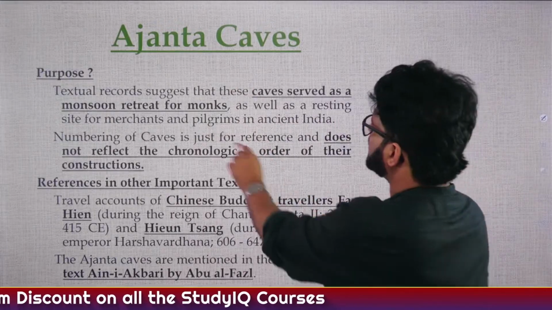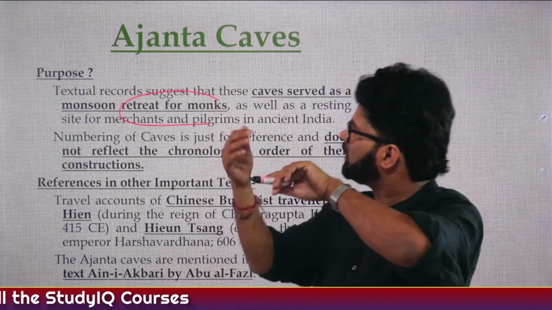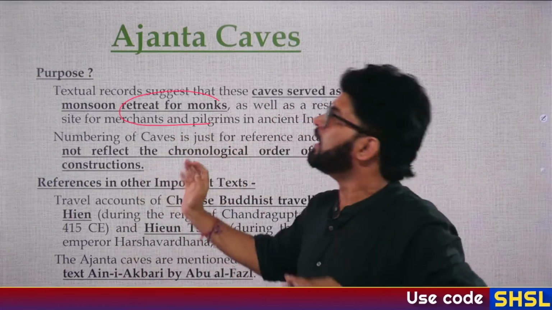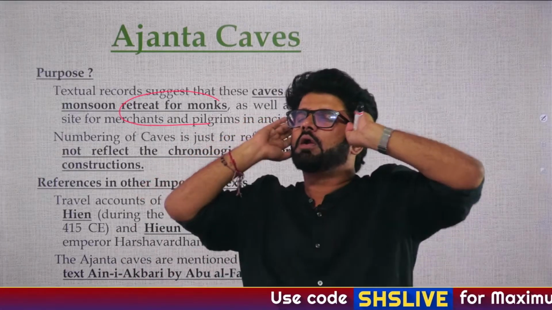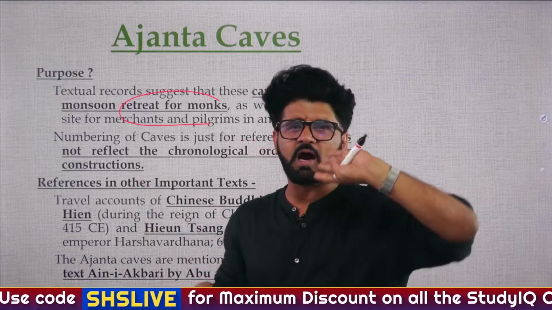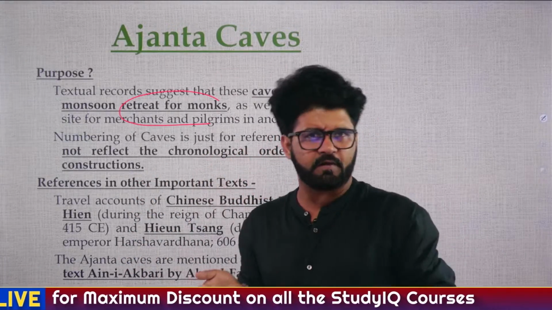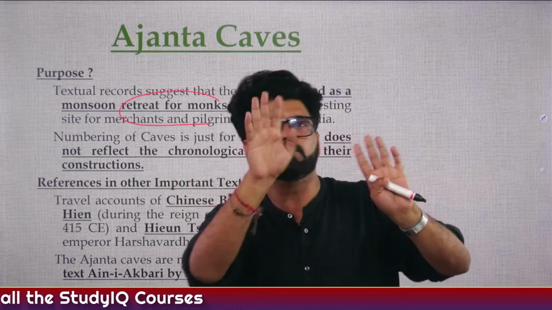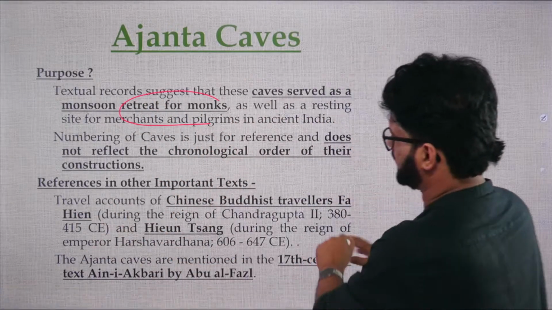What is the purpose? Retreat for monks. The monks used to live here during the monsoon season when it used to rain and rain and rain. Again, try to visualize the Ajanta caves. It is very close to the Western Ghats. The Western Ghats is the region which receives a lot of rainfall. So they used to reside in these caves in those monsoon months. That's what they are saying here.